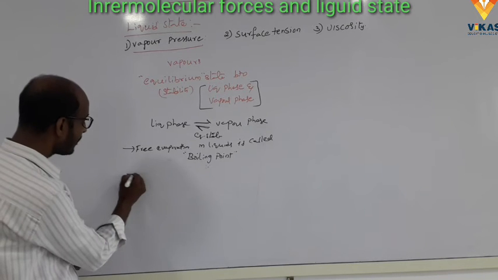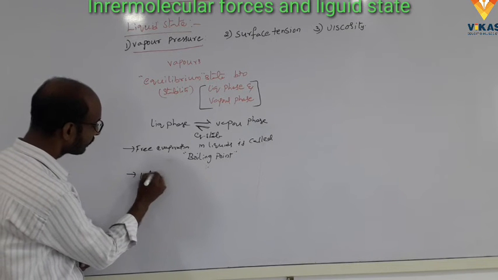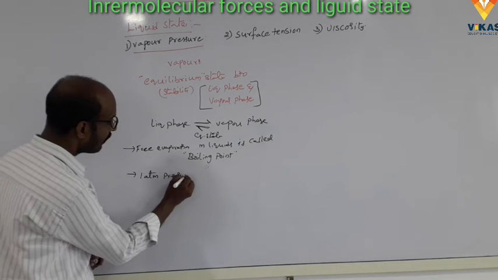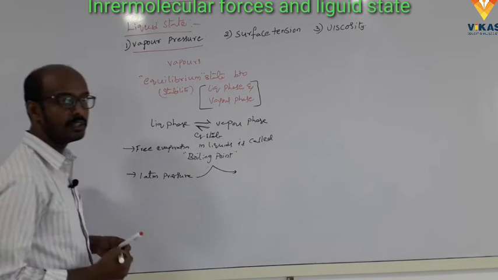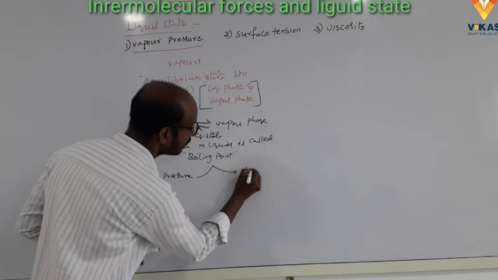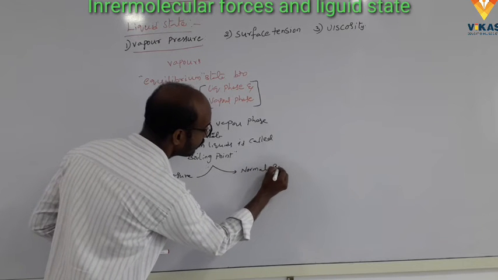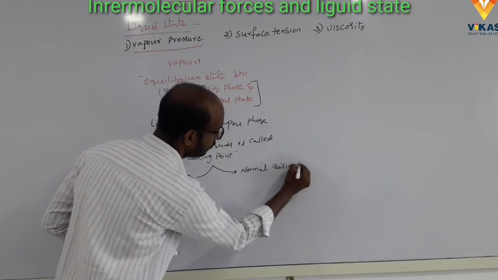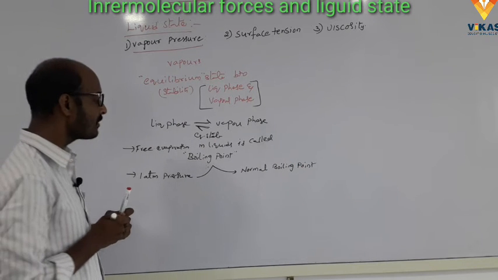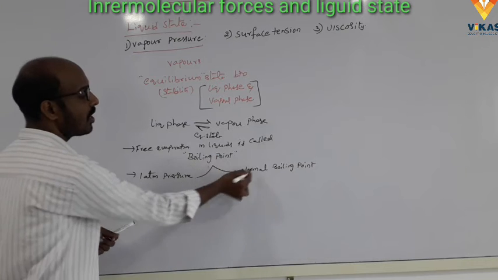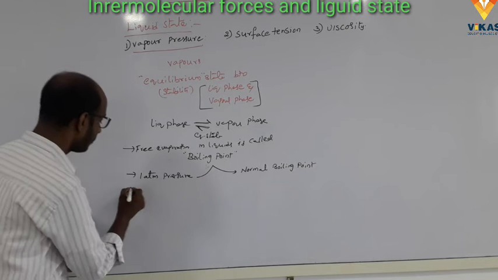One atmosphere pressure of the boiling point is called normal boiling point. What is the normal boiling point? One atmosphere pressure of the boiling point is called normal boiling point.